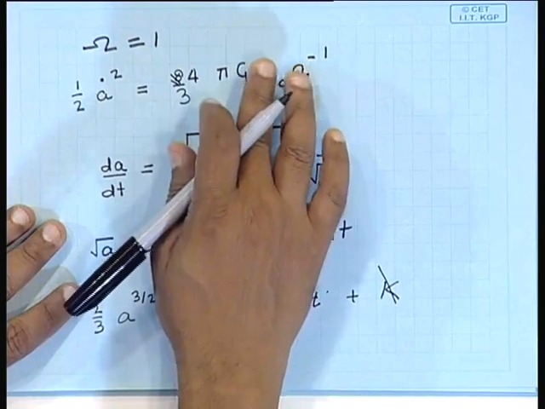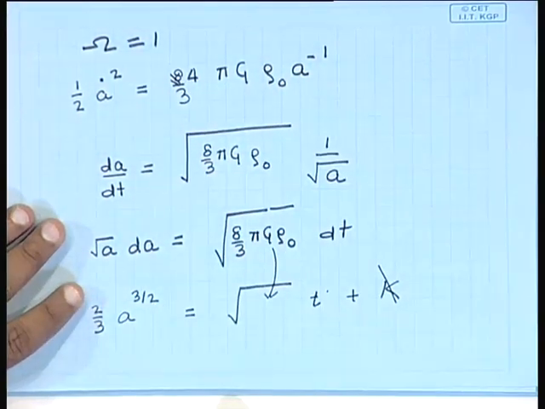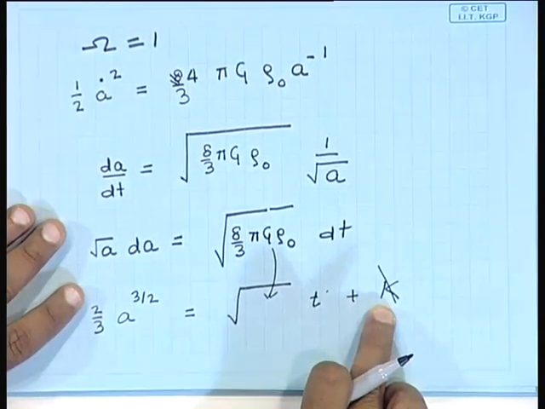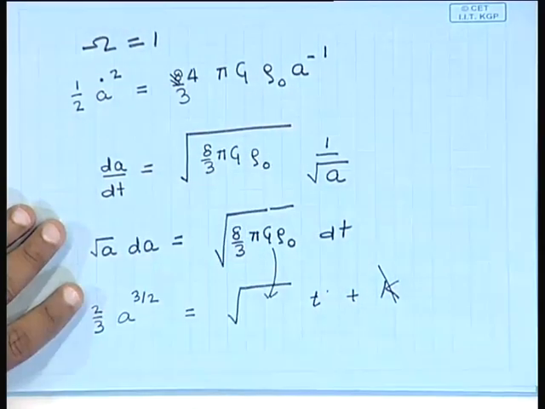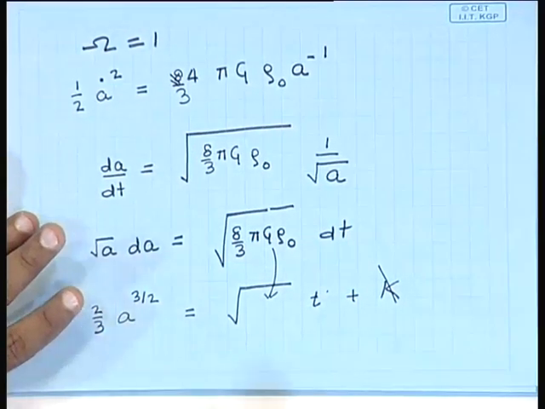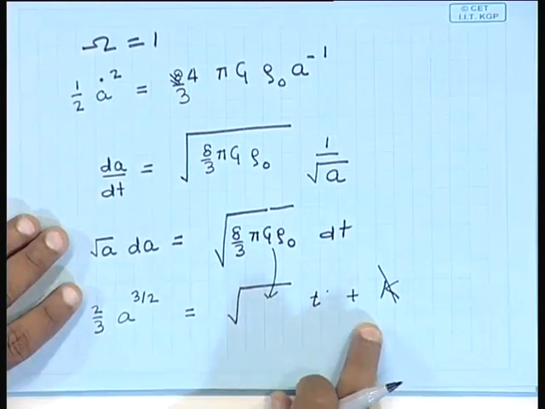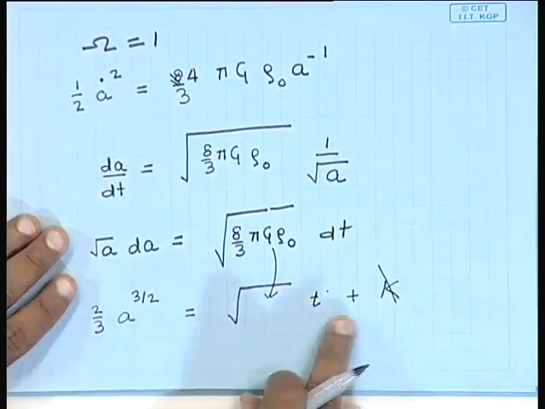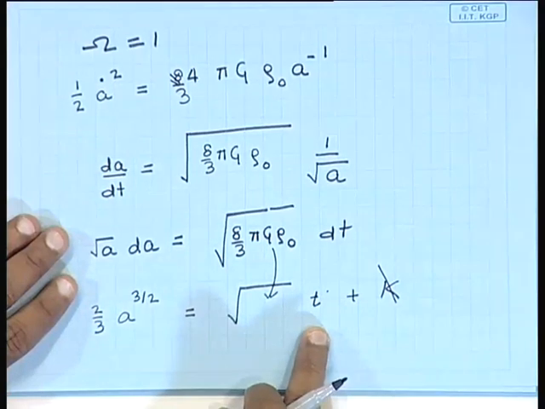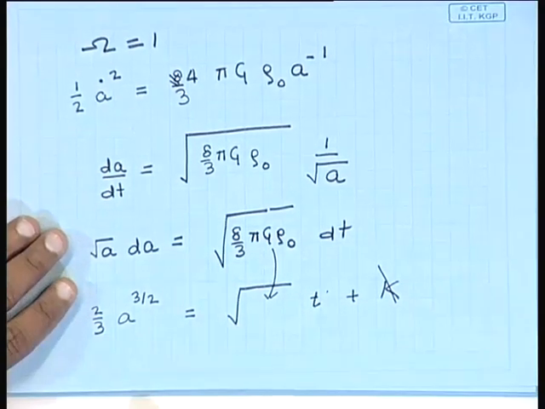The first constant of integration was this constant E, the second constant of integration was this constant K. A second order differential equation will have 2 constants of integration. We have chosen E equal to 0, and then we have also chosen K equal to 0 because we want to fix the origin of time, so that at t equal to 0 we have the Big Bang.